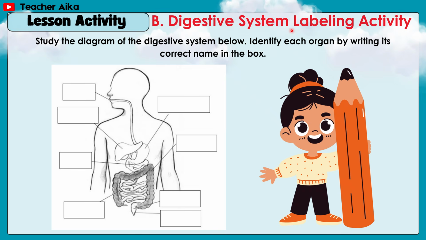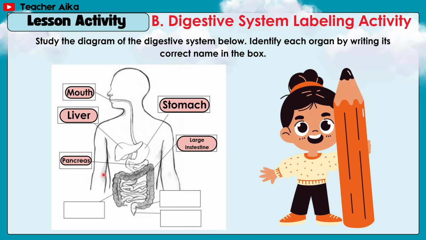B. Digestive system labeling activity. Study the diagram of the digestive system below. Identify each organ by writing its correct name in the box. Let's answer. Mouth, liver, stomach, large intestine, pancreas, rectum, small intestine, anus.